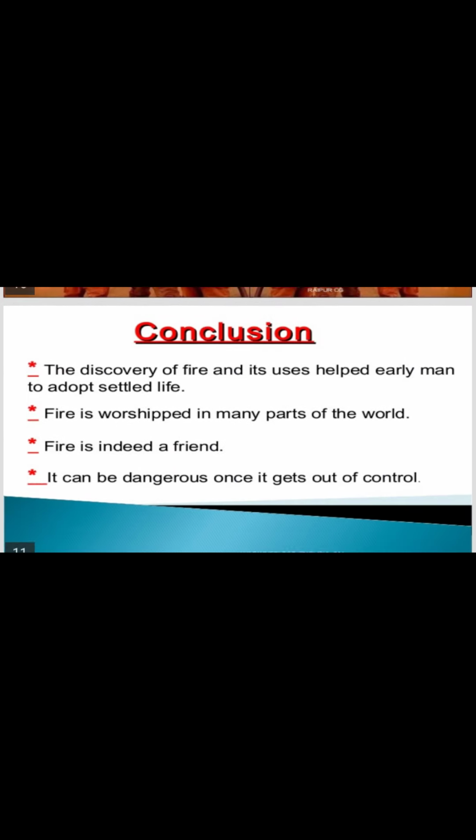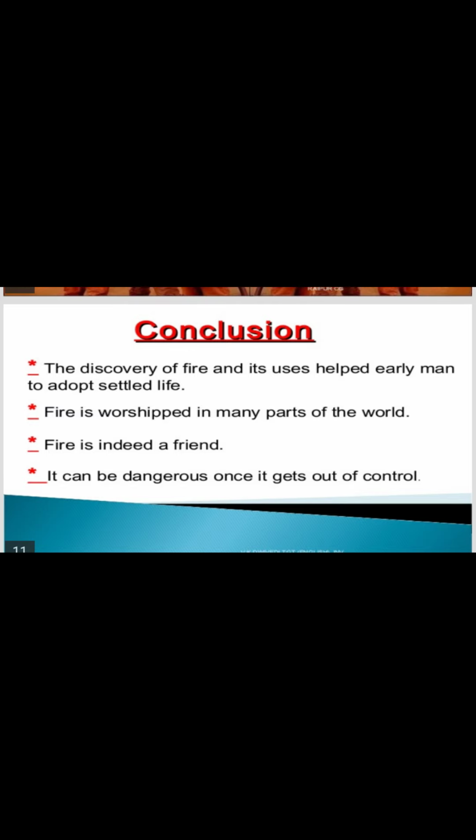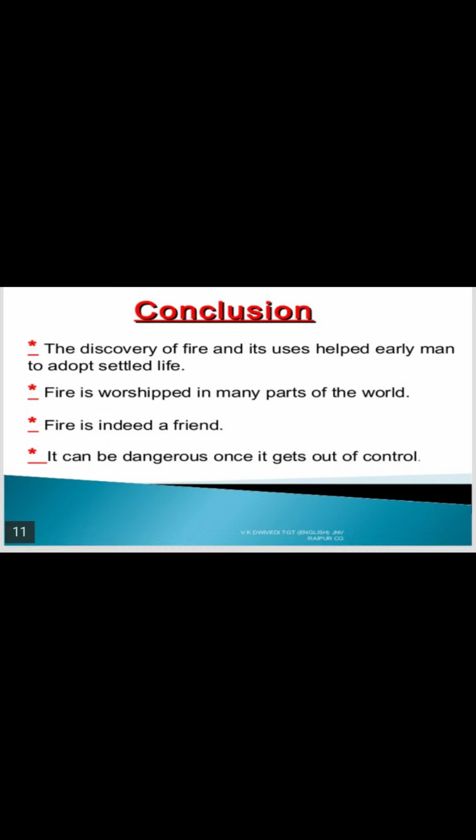Now the conclusion. The discovery of fire and its uses helped early man to adopt settled life. You know that the early people used fire to get a settled life. Fire is worshipped in many parts of the world, in India also. Fire is indeed a friend. It can be dangerous once it gets out of control.